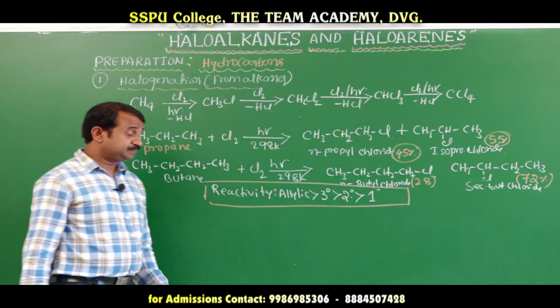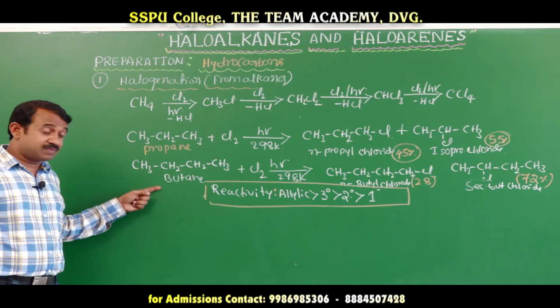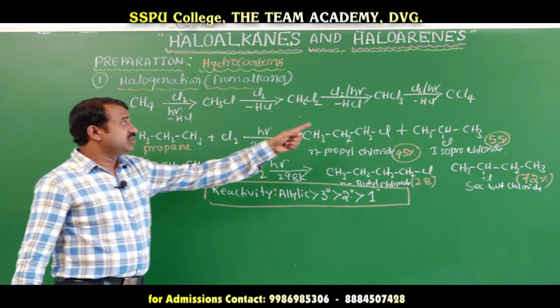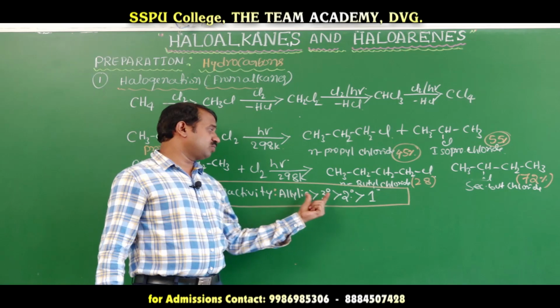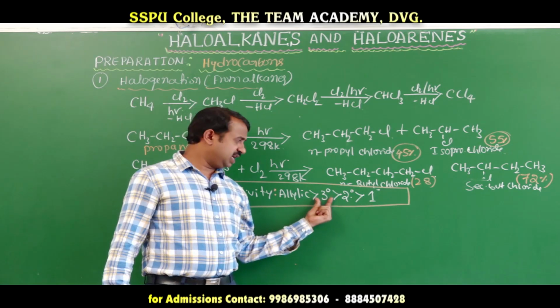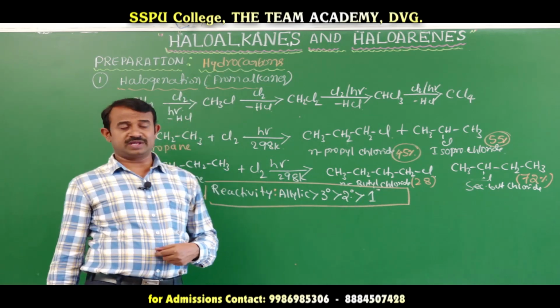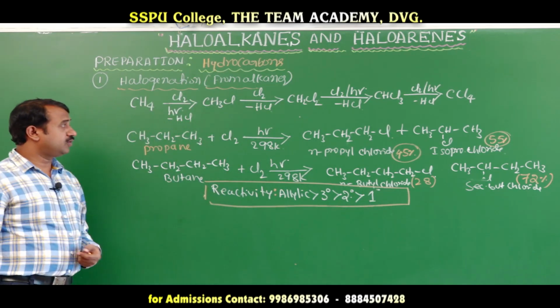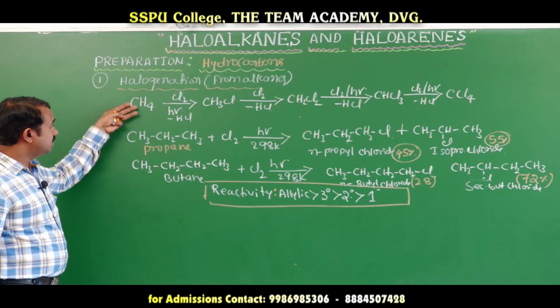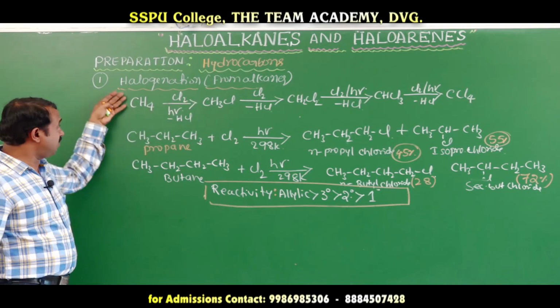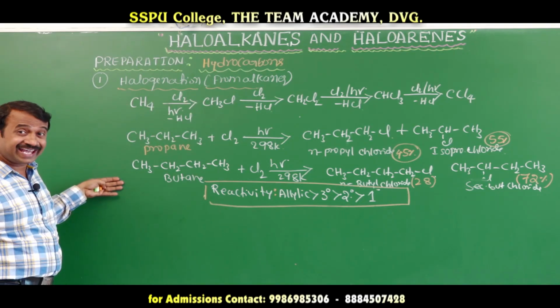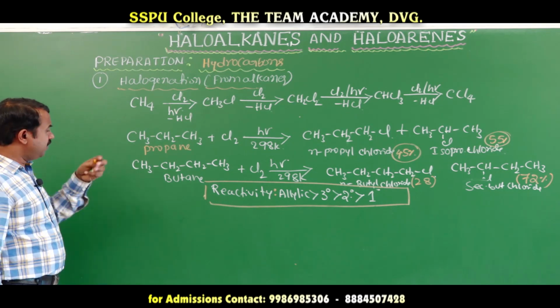This is the reactivity of hydrocarbons with halogens: allylic halide is formed more than tertiary, tertiary more than secondary, secondary more than primary. This is the preparation of haloalkanes from hydrocarbons like alkanes.